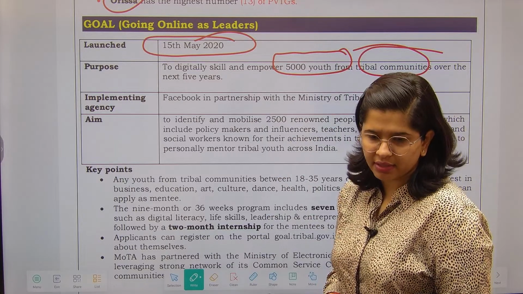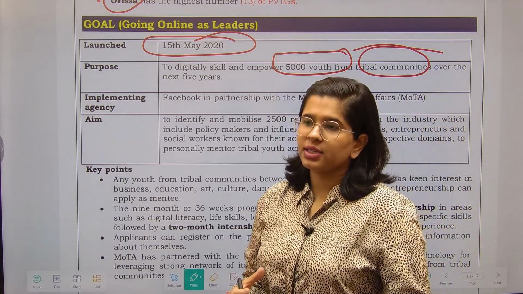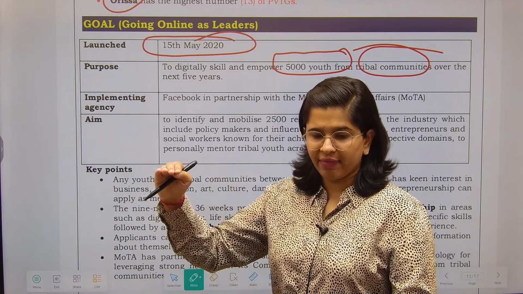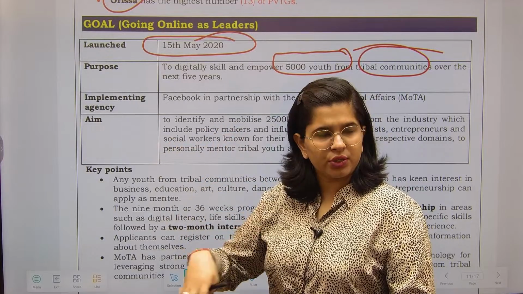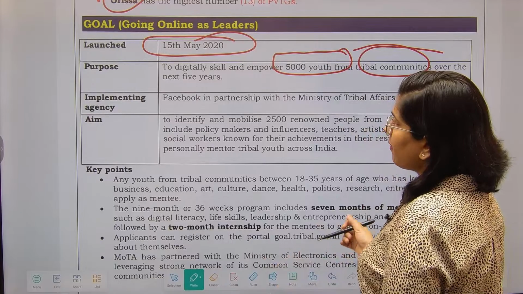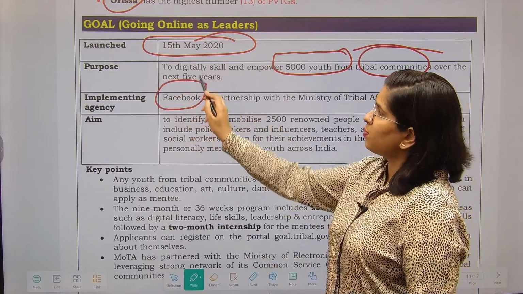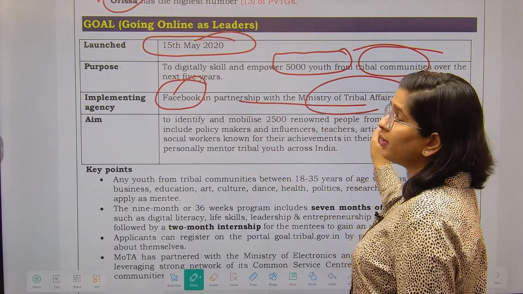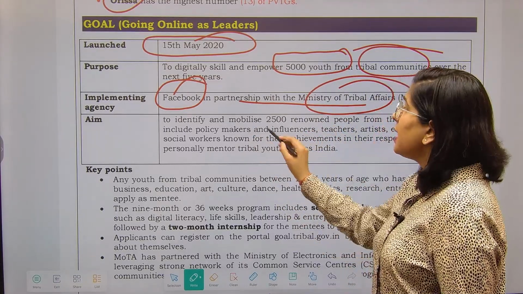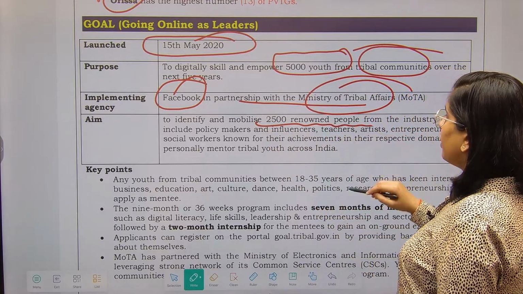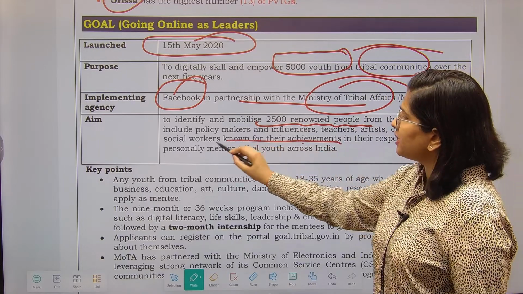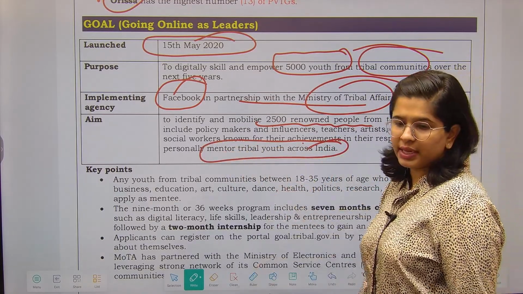the next 5 years. See, what we are following under this is we are following the effect that once we educate 5,000 people, then these people are going to educate further more people like that. So we want to digitally empower them. The implementing agency is Facebook in partnership with the Ministry of Tribal Affairs. And the aim under this particular initiative is we want to mobilize 2,500 renowned people from the industry, correct? As well as so that they can mentor the tribal youths across India.